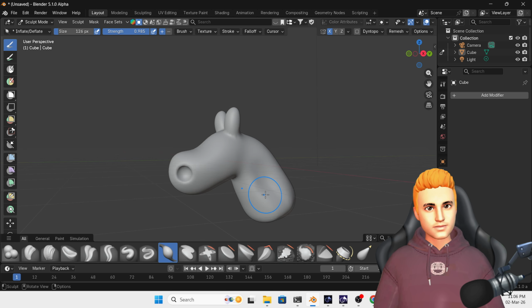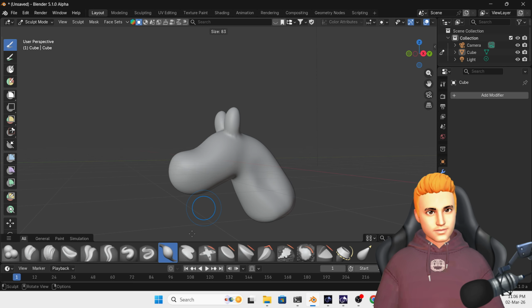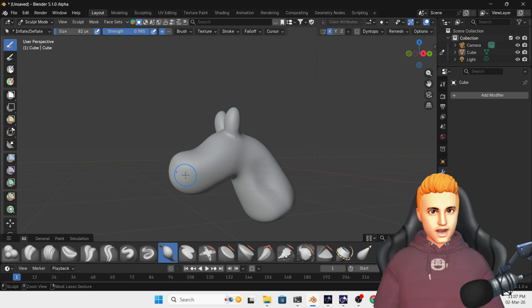For the nose, a little bit. Okay, I'm going to decrease the size of the brush. I'm going to undo this. I'm going to decrease the size of the brush a little bit and then I'm going to press Control again.